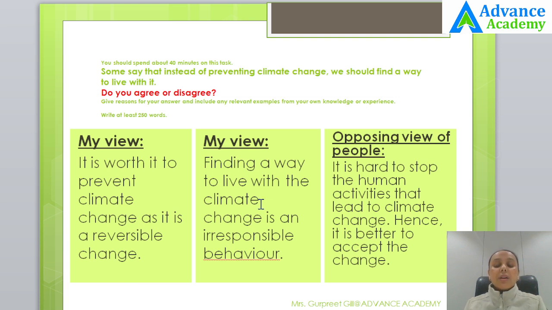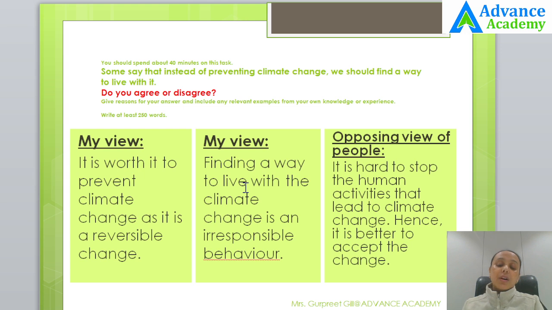In the second paragraph, we would be writing on why we should not find a way to live with it because we disagree with the entire topic. We don't want the people to stop preventing climate change. We want them to prevent climate change. So that has been written in your body para 1. And in the body para 2, you would be telling them why we should not find a way to live with it. Rather, we should find a way to fight it.